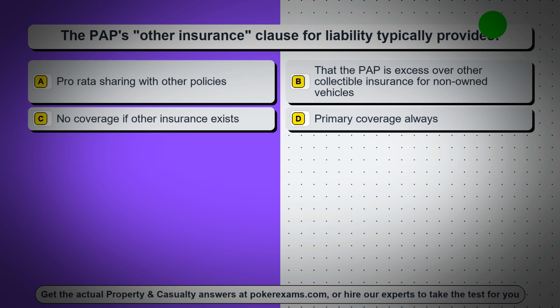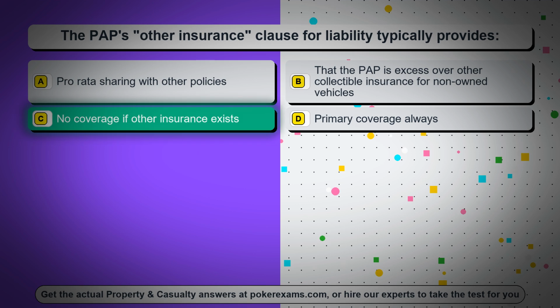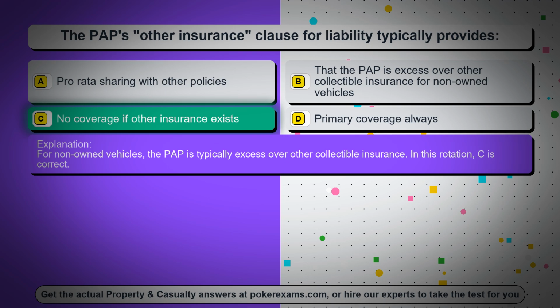Question 72. The PAP's other insurance clause for liability typically provides, option A, pro rata sharing with other policies, option B, that the PAP is excess over other collectible insurance for non-owned vehicles, option C, no coverage if other insurance exists, option D, primary coverage always. The correct answer is option C, no coverage if other insurance exists. For non-owned vehicles, the PAP is typically excess over other collectible insurance. In this rotation, C is correct.